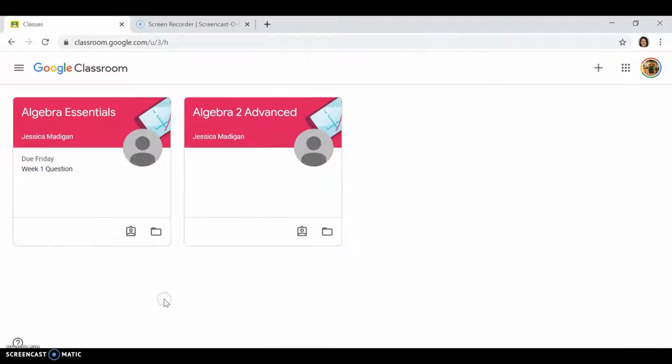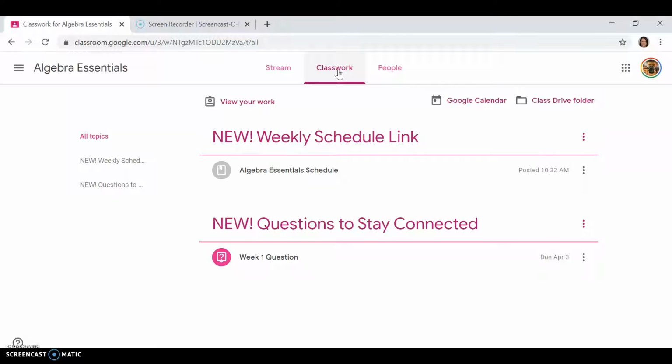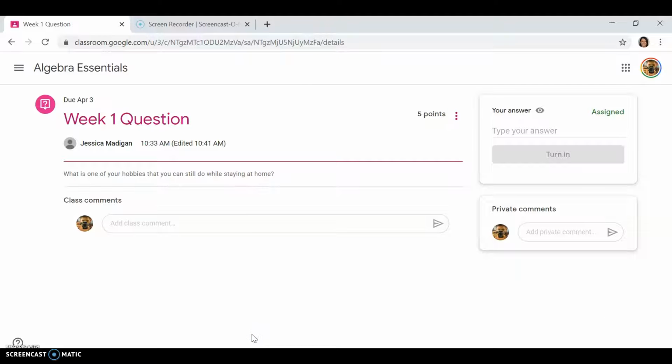So here we go. When you log into your Google Classroom, just like you did before, Algebra Essentials, click on Classwork. And you're going to see some new links on here. So first thing you do right when you log in, click on the questions to stay connected. We're in week 1. So click on your week 1 question, view the question. This week's is: what is one of your hobbies that you can still do while staying at home? So you would respond to that.